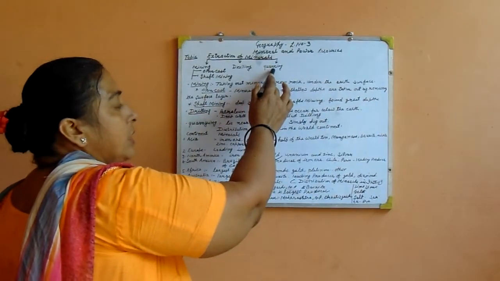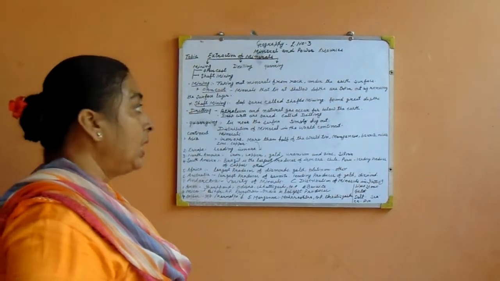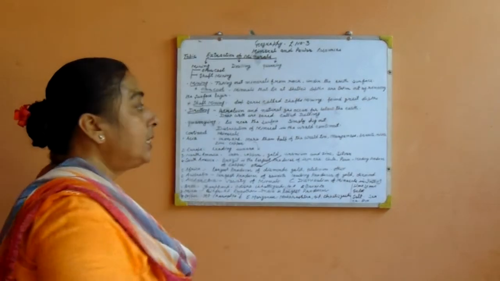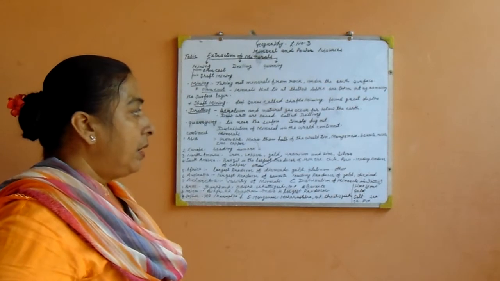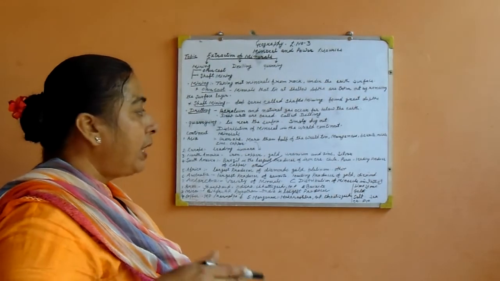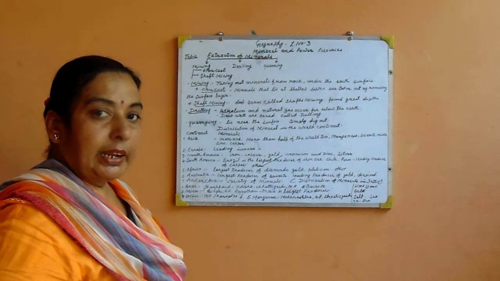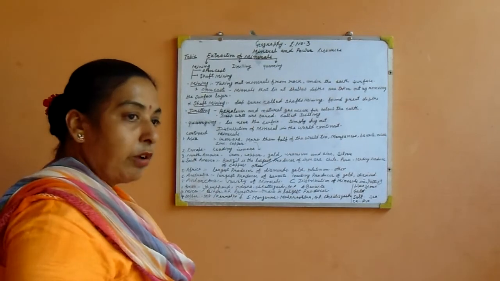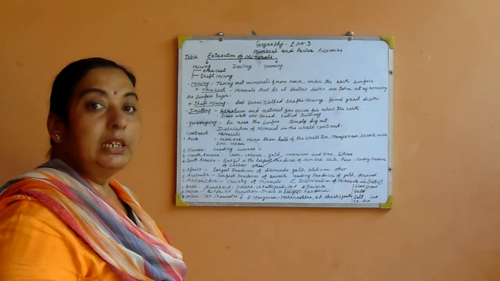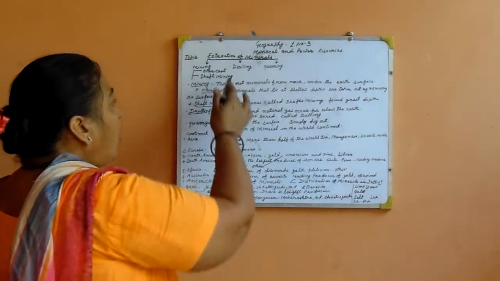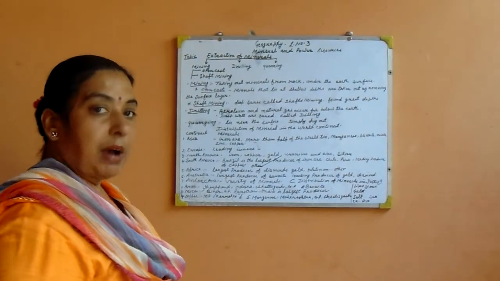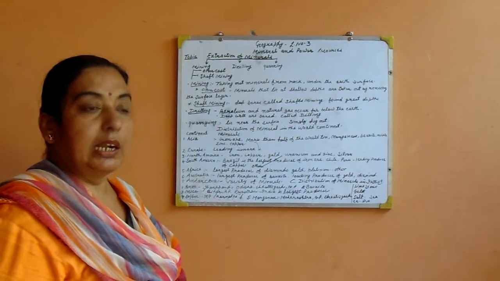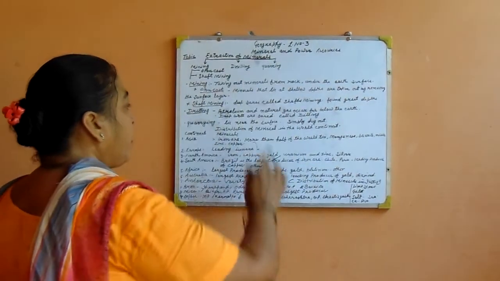Third kind of extraction of mineral is quarrying. Minerals in quarrying lie near the surface of the earth. Simply we dig the earth and we can get the mineral. Mean, in quarrying we get mineral from near the surface of the earth. So extraction of minerals is of three types: one is mining, second is drilling and third is quarrying.